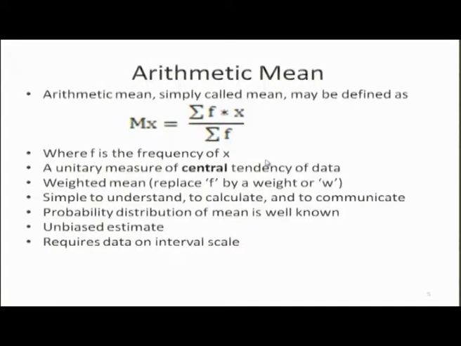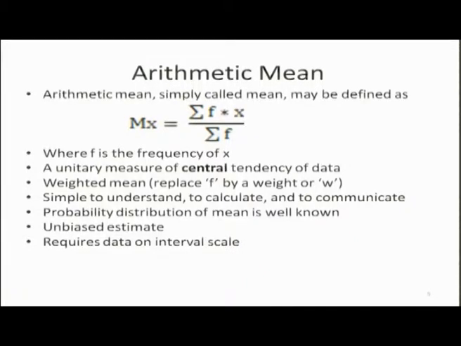The first and foremost measure of central tendency is arithmetic mean, which is defined as mean equal to sigma f into x. I will illustrate computation of arithmetic mean and other means with the help of empirical data. Right now, take it to be M x equal to sigma f into x divided by sigma f, where f is the frequency, x is the value of the variable.